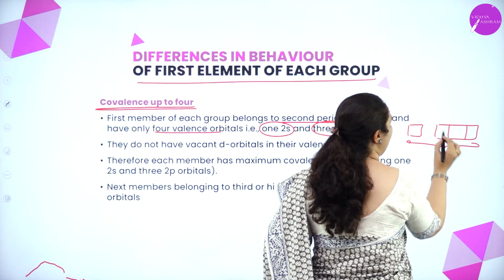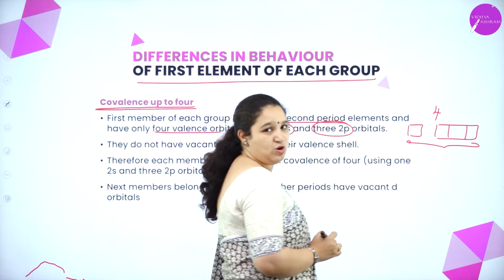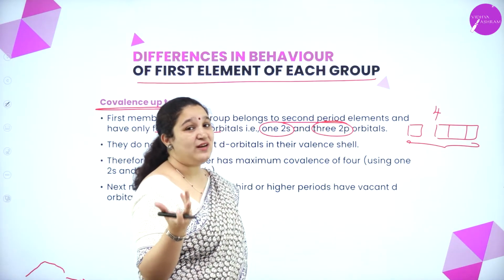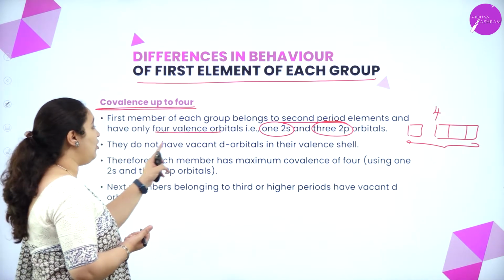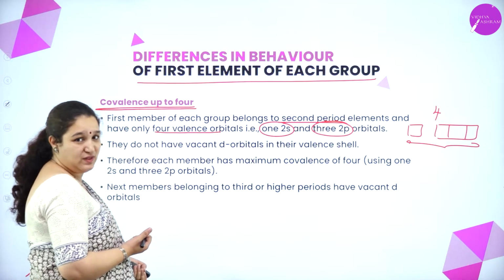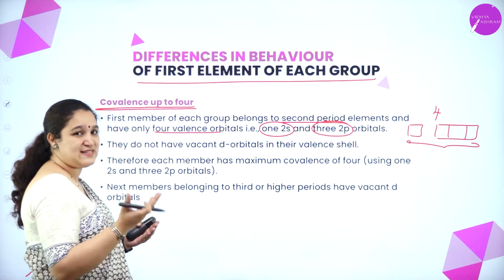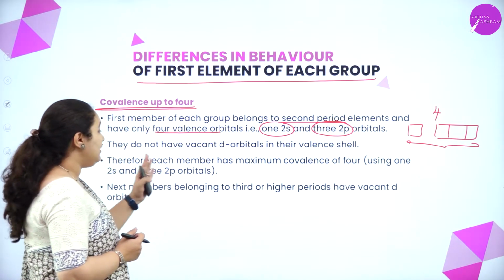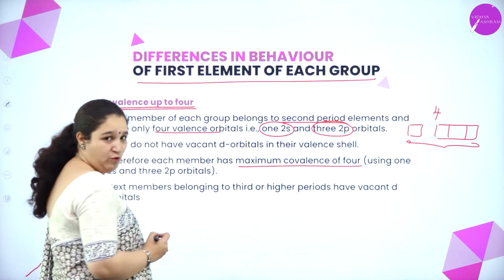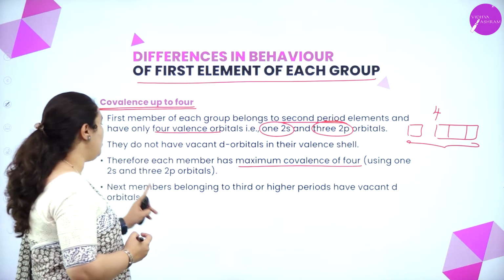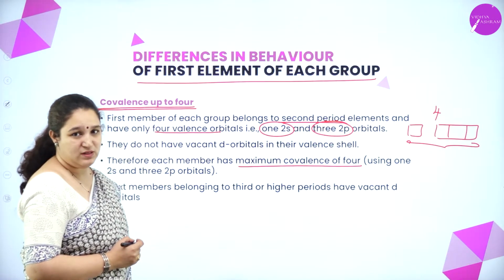So, totally how many valence orbitals? 4 valence orbitals. The second shell does not have a d orbital. So, the d orbital is missing. So, they do not have vacant d orbitals. Correct, no? Second shell has got only s and p. Therefore, each member has a maximum covalency of 4 using one 2s and three 2p orbitals.